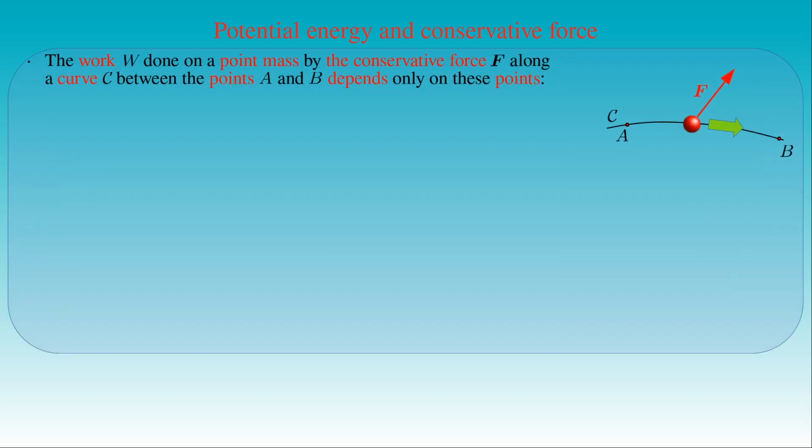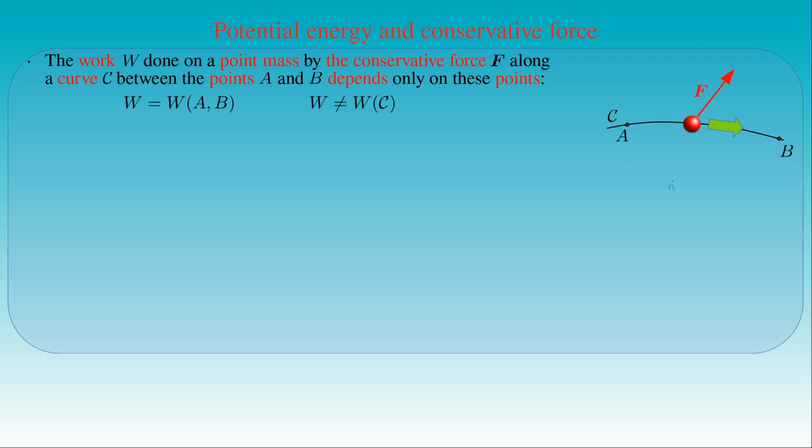Let us examine the potential energy of a point-like body under the influence of a conservative force. We saw that the work W done on a point mass by the conservative force F along a curve C between 2 points A and B depends only on these points. In other words, the work W is a unique function of the points A and B, and it is independent of the curve C connecting the 2 points.